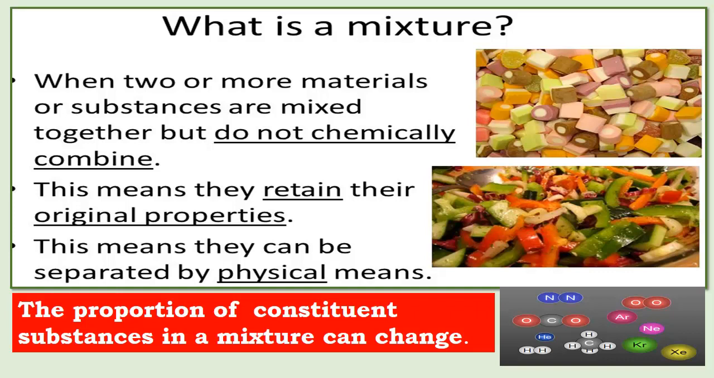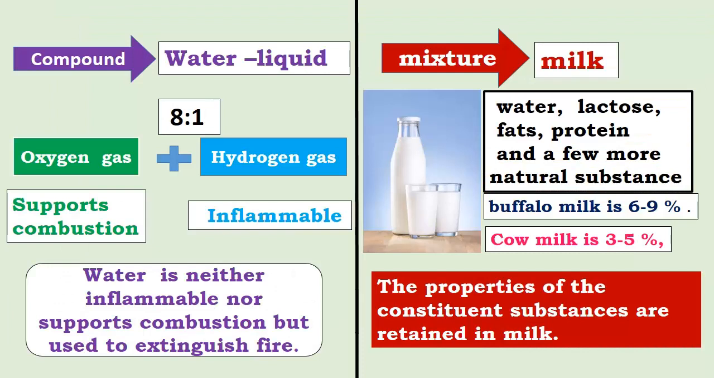But whenever there is more pollution, we can feel that, right? So why? Because of the alteration in the proportions, the purity of the air can change. So here we can say that the proportion of the constituent substances in a mixture can change, and here there is no chemical bonding.